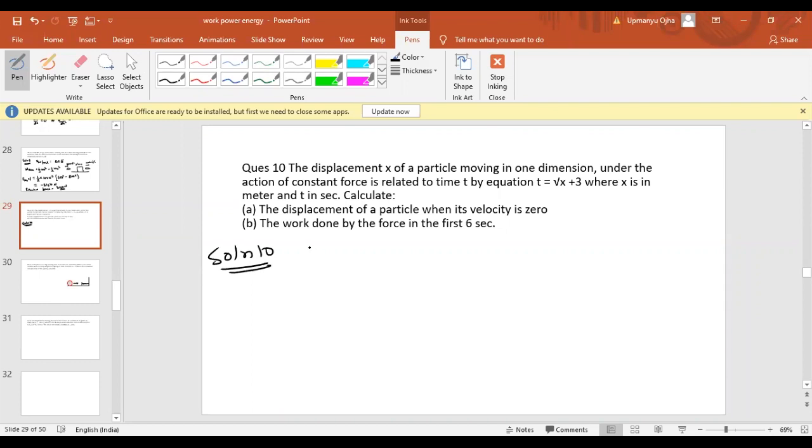The displacement x of a particle moving in one dimension under the action of constant force is related by the equation t equal to root of x plus 3. So can we write here x equal to t minus 3 whole square? Okay, so x is given by t minus 3 whole square.